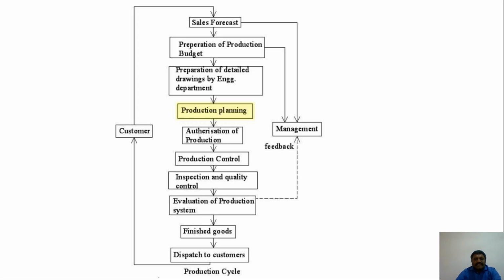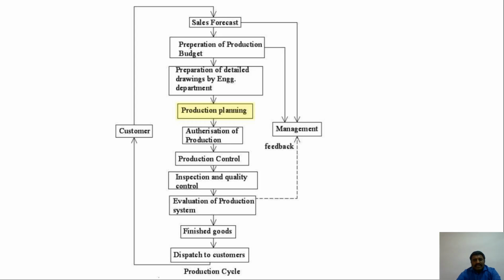So now coming to the production cycle, if I say here. The production cycle starts from sales forecasting, then the preparation of production, next the preparation of details such as the drawings from the engineering department. Next, the production planning.